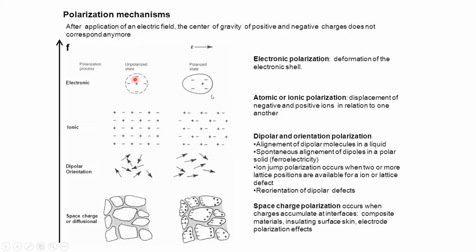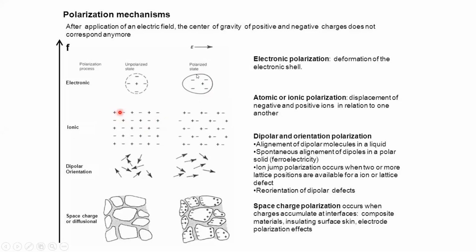In this diagram also, the positive and negative charges are displaced. There is a nucleus at the center core, and the electron cloud, the electrons, surrounds it in a particular orbital. Without an applied electric field, this neutral state is there. If you apply the electric field, the positive and negative charges are shifted. Due to this shifting phenomenon, electronic polarization occurs.